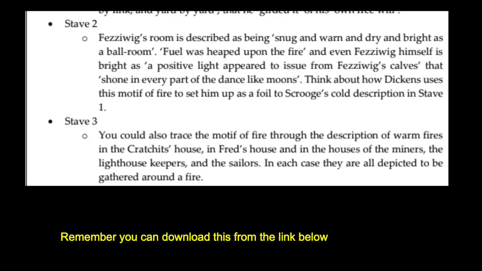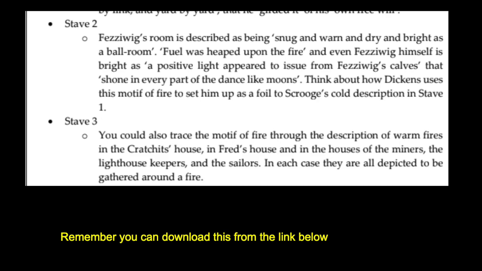So the juxtaposition between Fezziwig's warm office and Scrooge's cold is clearly meant to encapsulate this difference in worldviews, one defined by the cold pursuit of wealth, one defined by human kindness. This motif is extended also further in the description of the Cratchits, who gather around a fire in their living room in stave 3, and also the other working class characters, the miners, the lighthouse keepers, the sailors, all of them at Christmas time. Dickens describes them in stave 3 gathering around a fire and singing Christmas carols.